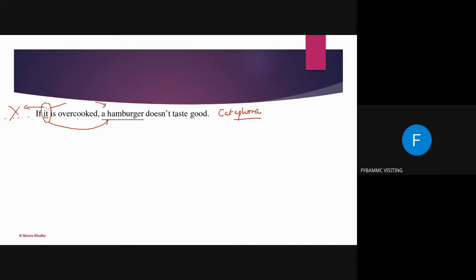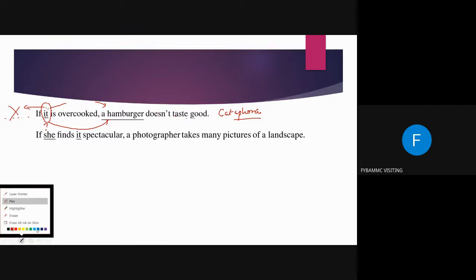All right. Now moving to the second sentence. If she finds it spectacular, a photographer takes many pictures of a landscape. If she, now what is "she"? For whom is "she" used? A girl?